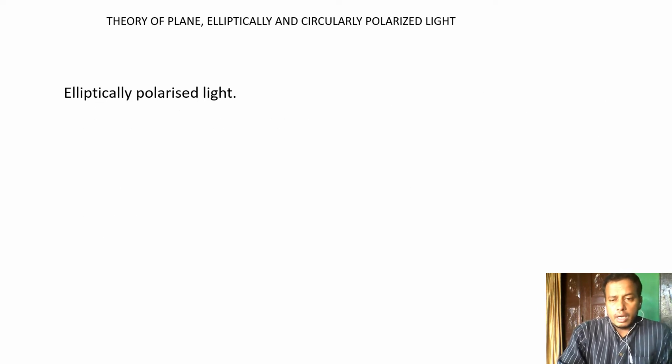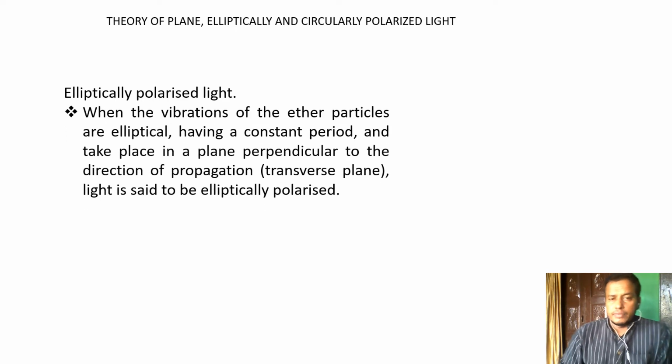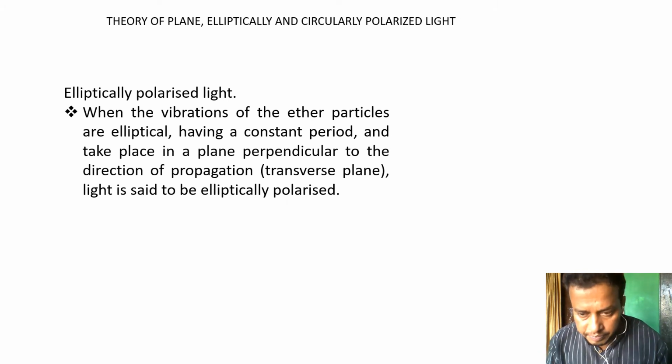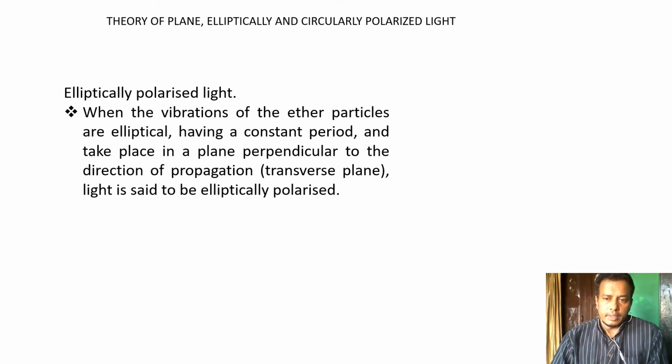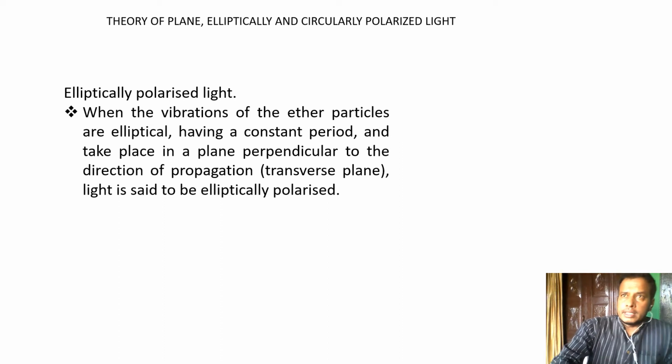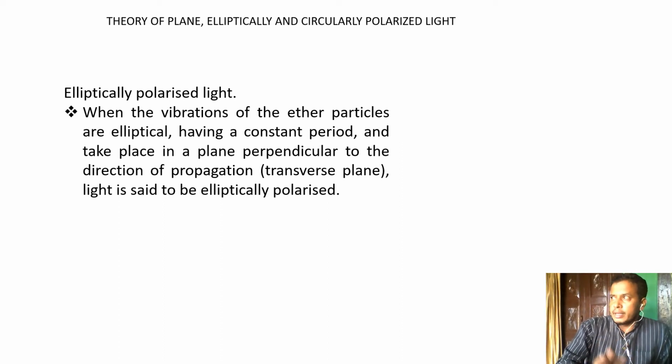What is elliptically polarized light? It is when the vibrations of the particles are elliptical. In plane polarized light, the vibration is perpendicular, but when the vibrations are in the form of an ellipse with a constant period and take place in a plane perpendicular to the direction of propagation, that light is said to be elliptically polarized light.